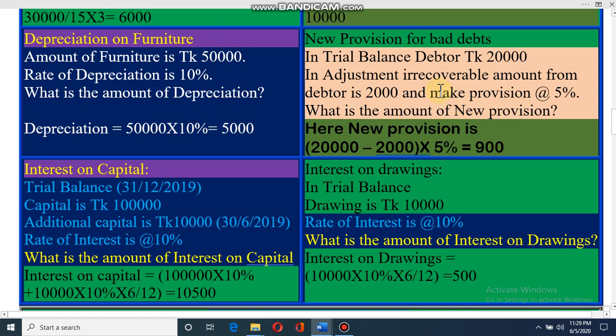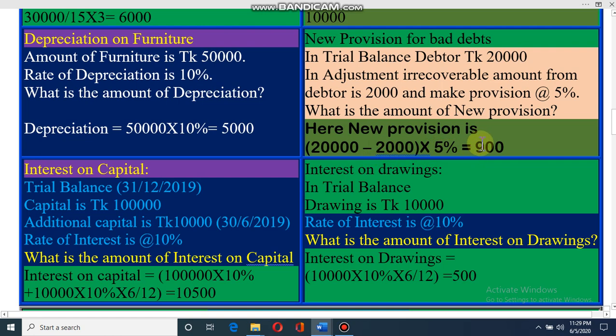Dear student, for calculating new provision, at first you have to find out amount of net debtors. How we can find out net debtors? From debtor you have to find out the bad debt. You know, bad debt means the amount which cannot be collectible from debtor. Here irrecoverable amount of debtor is 2,000, so net debtor 20,000 minus 2,000, it is 18,000, and new provision will be 5% of 18,000. 18,000 into 5%, it is 900 taka.